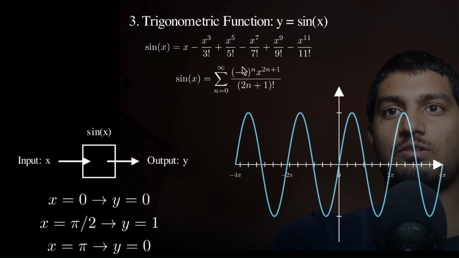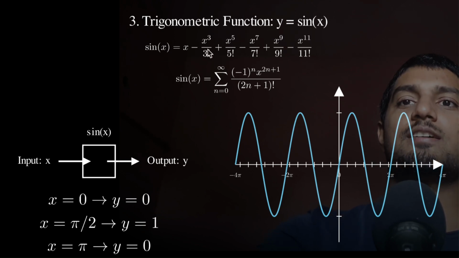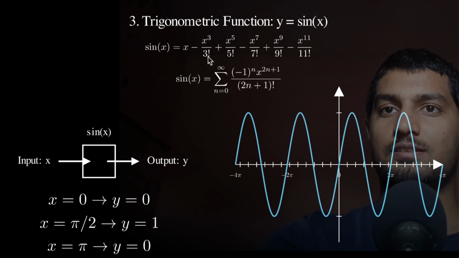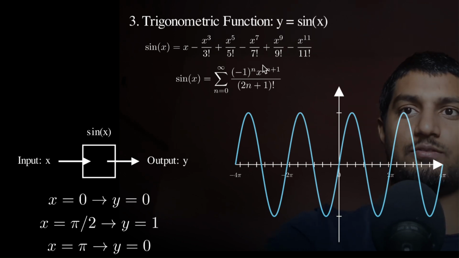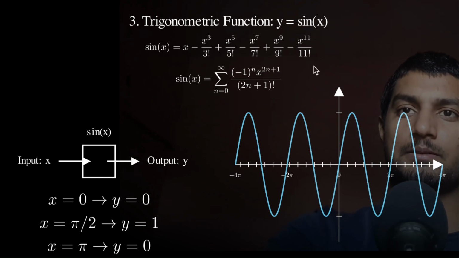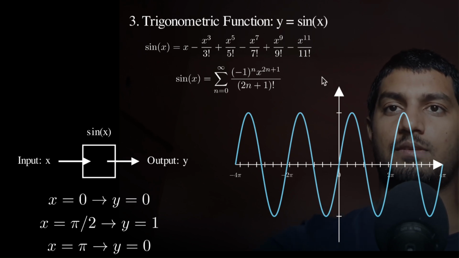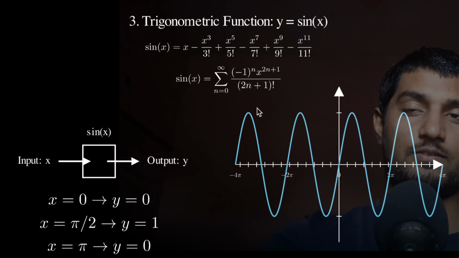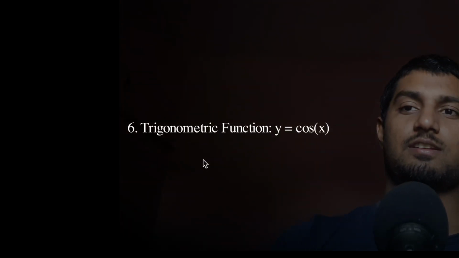So the real value is how a function looks like. And if you see, it is x minus x cube upon 3 factorial, and these are all odd numbers. If you see 3, 5, 7, 9, 11, right? These are all odd numbers that you can notice. So now what we do is we go to another function, the cos function, which you might have heard about, which is opposite of the sine function, right?